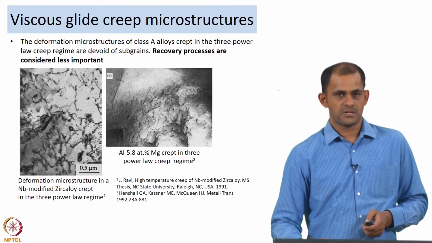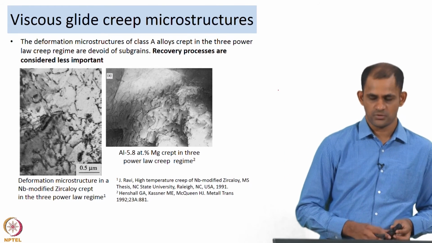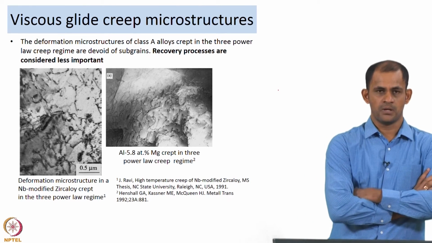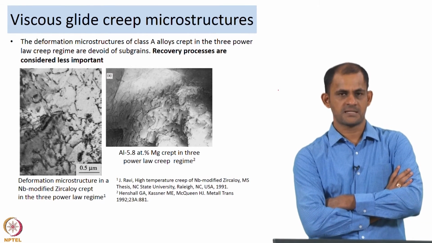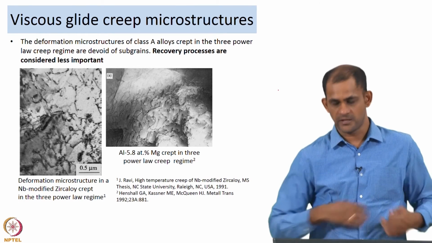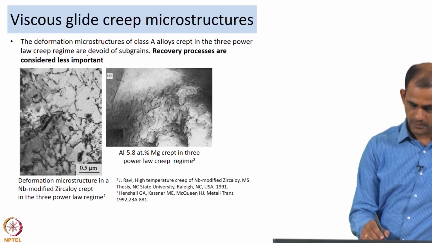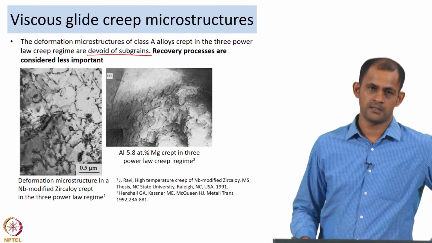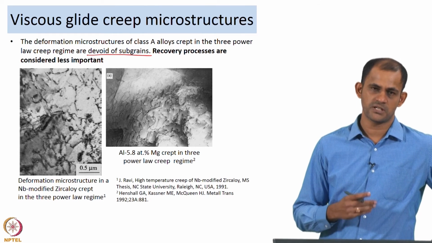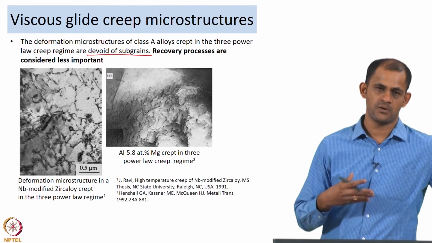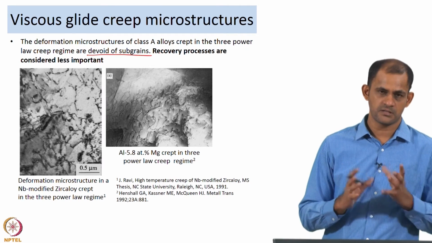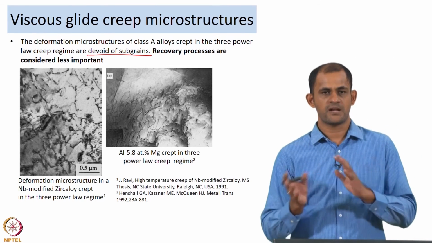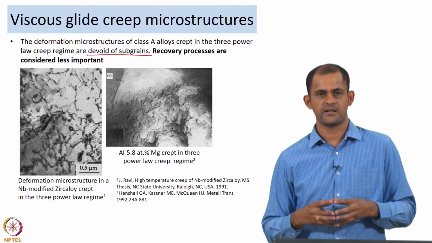Now, let us talk about some of the microstructures that are generally associated with a creep sample crept in this regime. Now, the deformation microstructures of class A crept samples are generally devoid of subgrains. So, subgrain formation, if you recall, happens when the dislocations are arranging themselves in certain fashion. You need the dislocations to create some configurations, and this is generally associated with strain hardening and recovery, a balance between strain hardening and recovery.